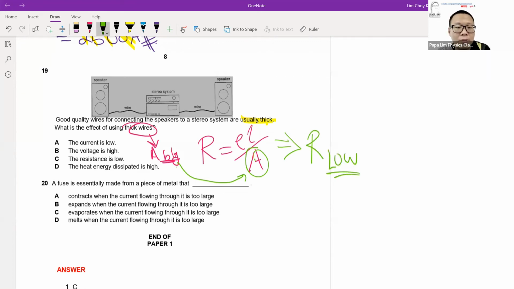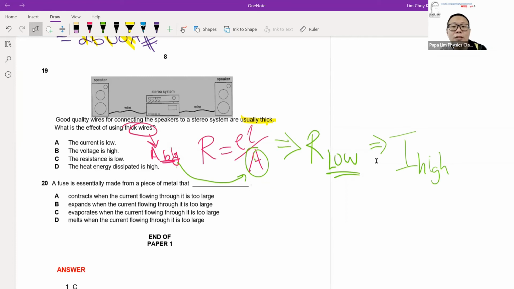When the resistance of the cable is low, what will be the impact? The current will be high. True enough, some hi-fi stereo systems and amplifiers are sensitive to current, and they require quite a high working current. So that's why the current has to be high.